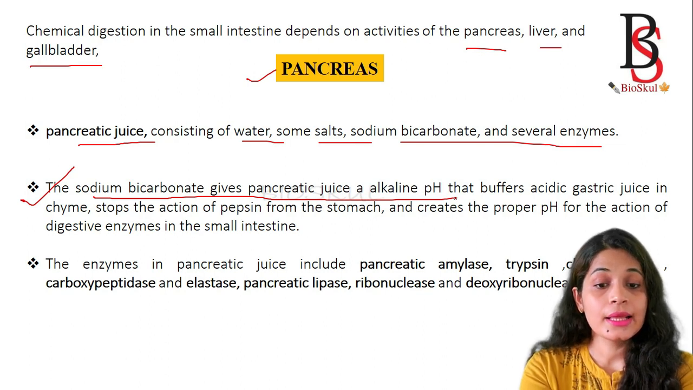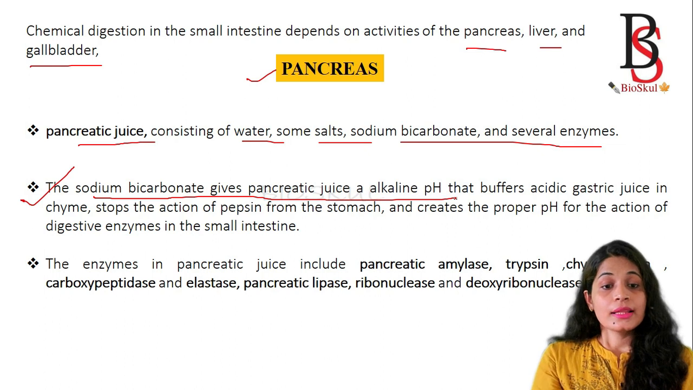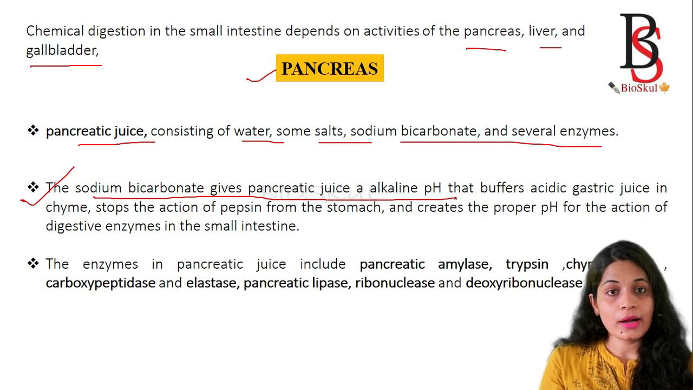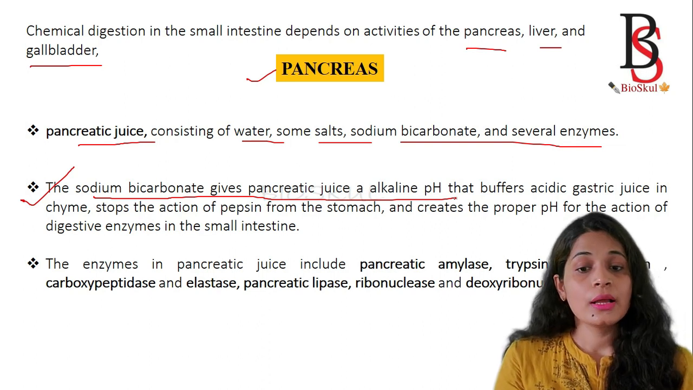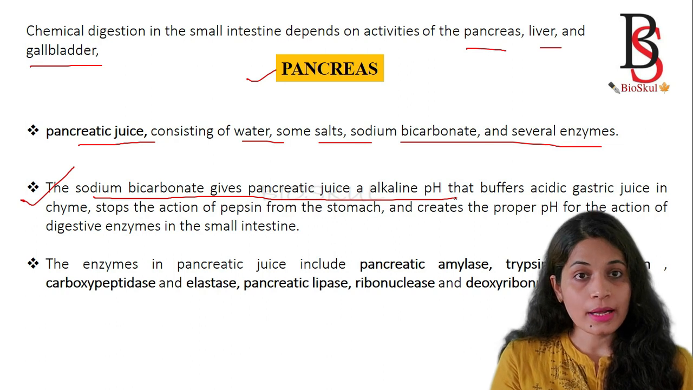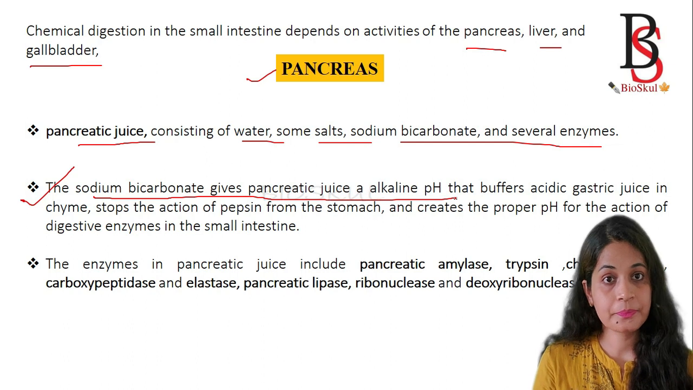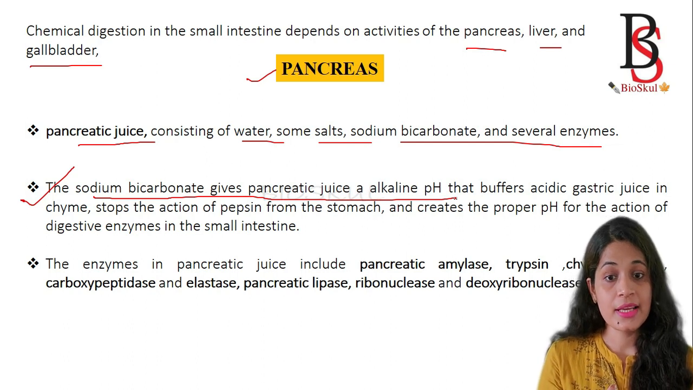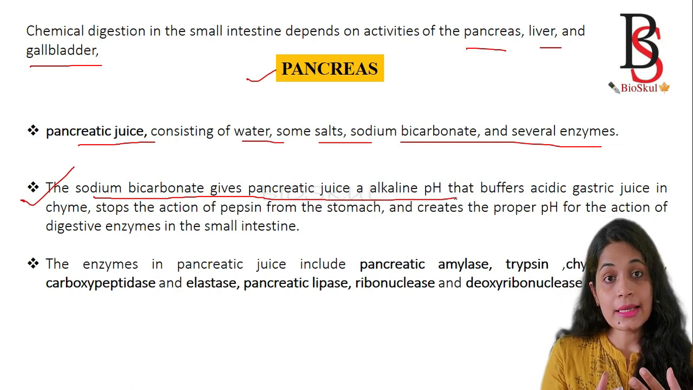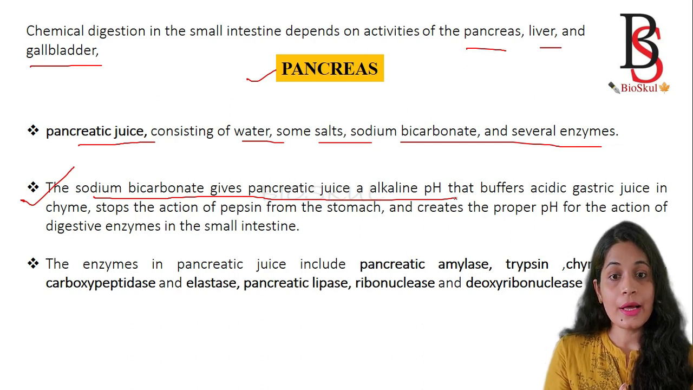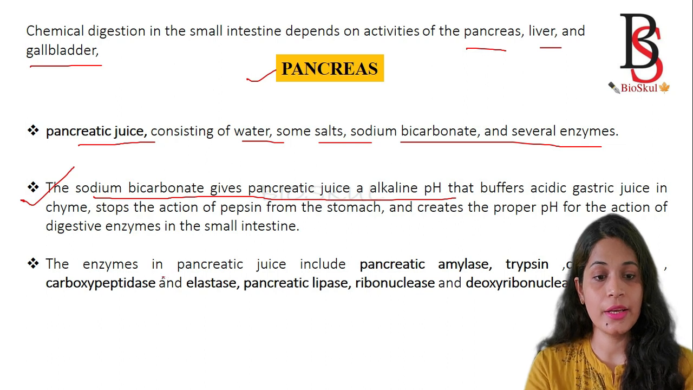Okay, alkaline pH. And this alkaline pH buffers the gastric juice which is present in the stomach and stops the action of pepsin from stomach. Pepsin is active in acidic pH, not in alkaline pH. And in the intestine, the alkaline pH is maintained by the bicarbonate ion, sodium bicarbonate, secreted by the pancreas.